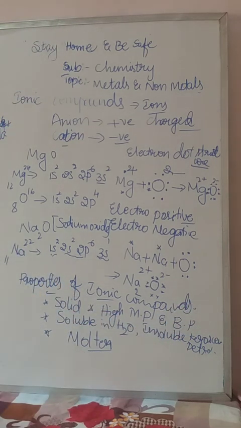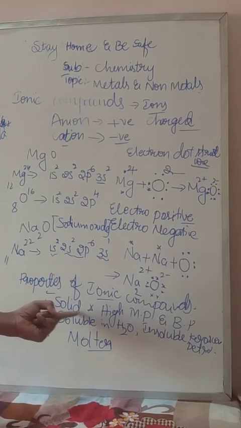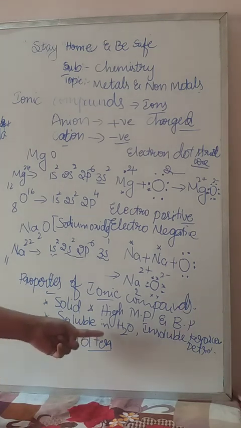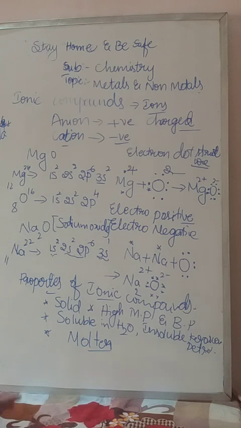Okay, so that's why. Next, why do ionic compounds not conduct electricity in solid state? Because the liberation of ions is impossible. And why do ionic compounds conduct electric current in molten state? Because the liberation of ions is possible. These are all the reasons. Reasons are also important, properties are also important. Keep in mind.